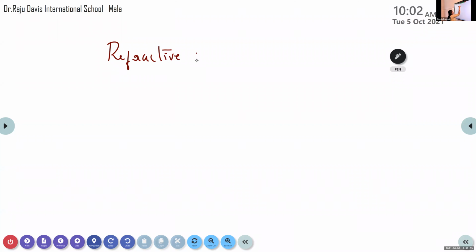Refractive index of diamond with respect to glass. Try to correlate this question with that of the previous one. Here I want to give preference to which material, diamond or glass? Which refractive index do I consider in the numerator? Diamond. Yes, it is the refractive index of diamond.